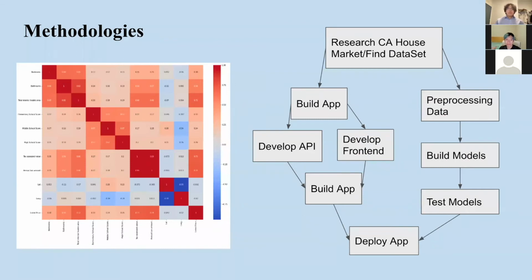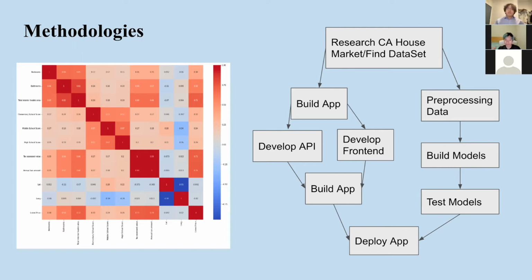Methodologies. With the goal of predicting housing prices, we worked with regression models. To determine what features were used, we used the ones with a correlation coefficient over plus or minus 0.2, which is in the figure on the left, with the exception of longitude and latitude, as we believe that knowing the city coordinates should be important.